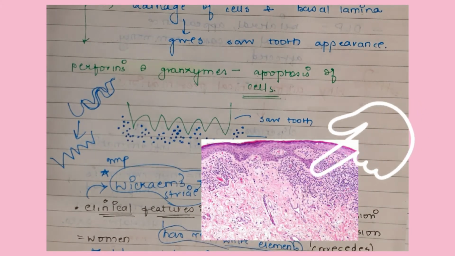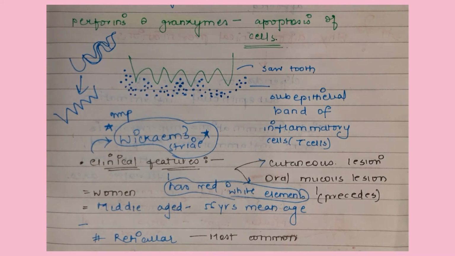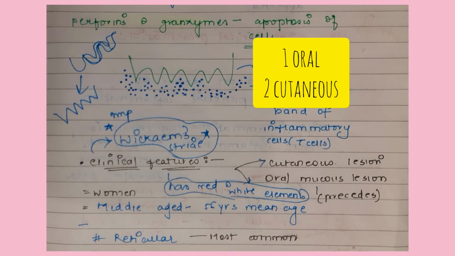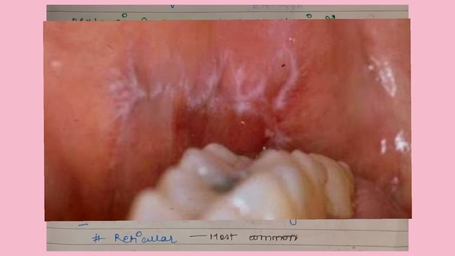Okay, now coming to the clinical features, it has a cutaneous presentation and an oral mucosal presentation as well. However, most of the time oral mucosal lesions precede the cutaneous lesion, and the case may be presented as oral lesions alone. Okay, so it's more common in women, and it has this pathognomonic feature called Wickham striae, where you see those white striae or lines.